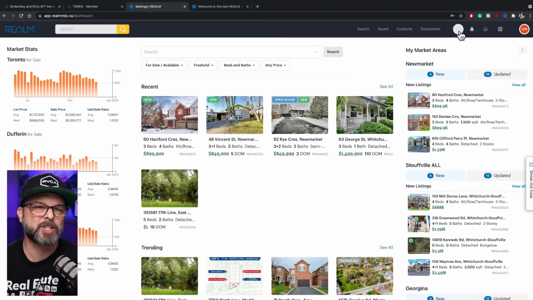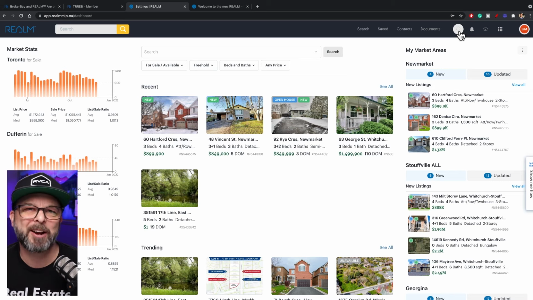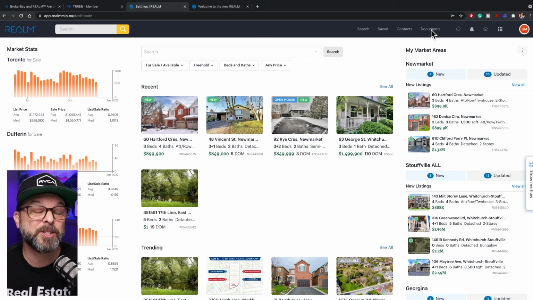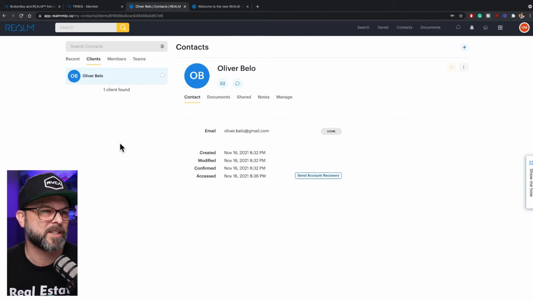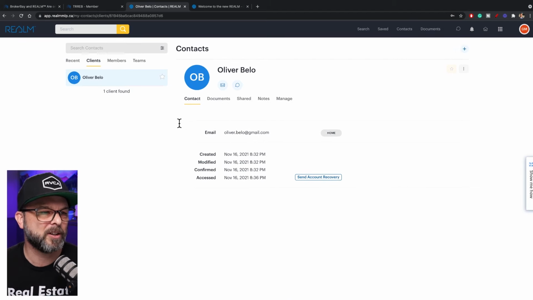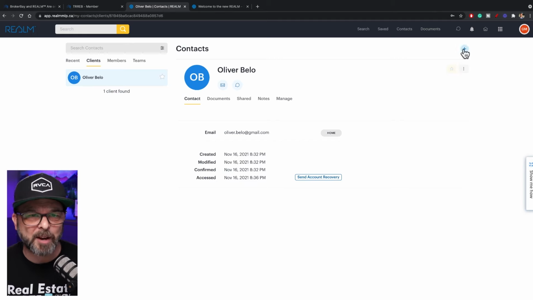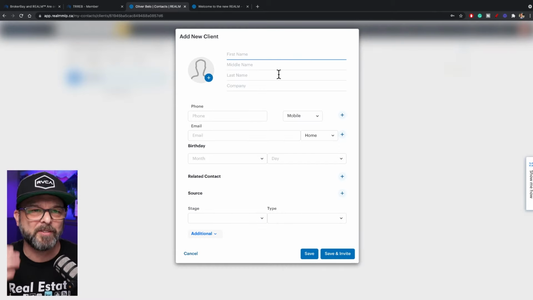The next is your chat icon. And that's if you have some communications going back and forth with your clients. Of course, you can upload and save documents to the system just like you can in Collab. And then we have our contacts tab. So right here, I've gone and deleted all the contacts except for one. And that's all in here too. And you can add by simply just clicking that. Very, very straightforward on how to add clients and contacts.